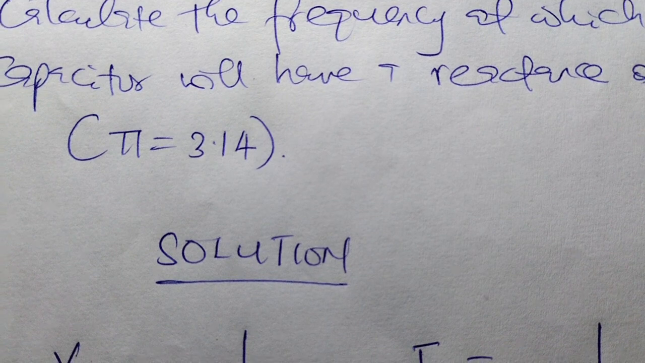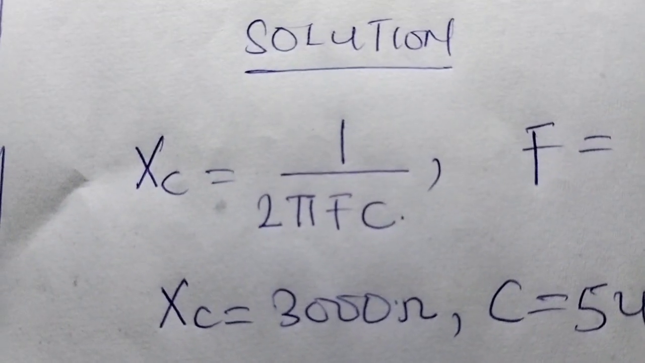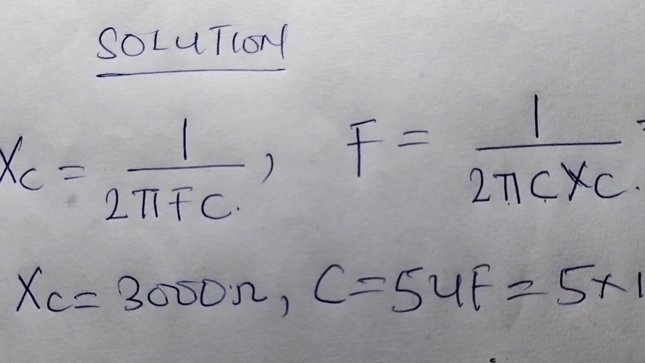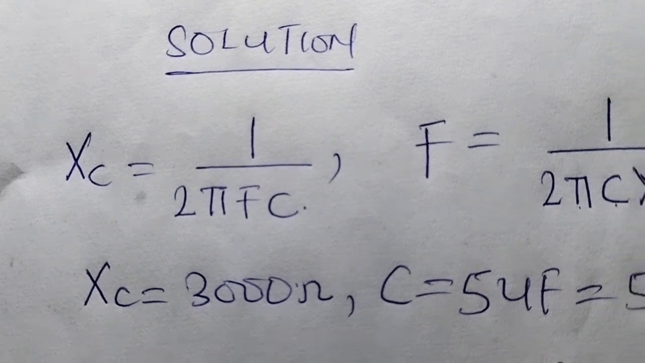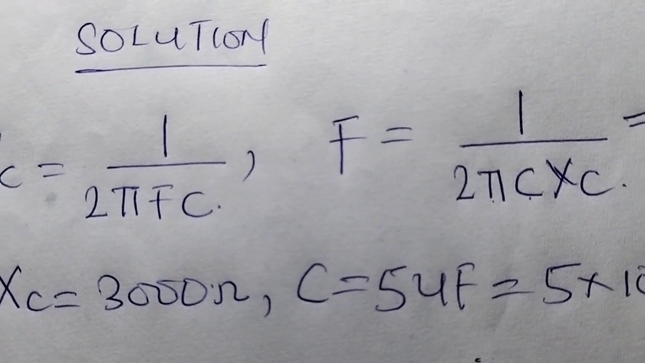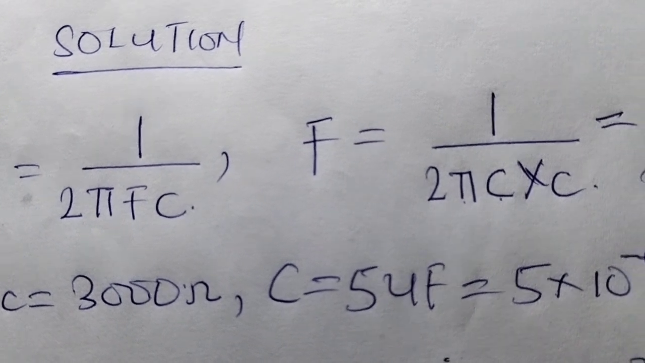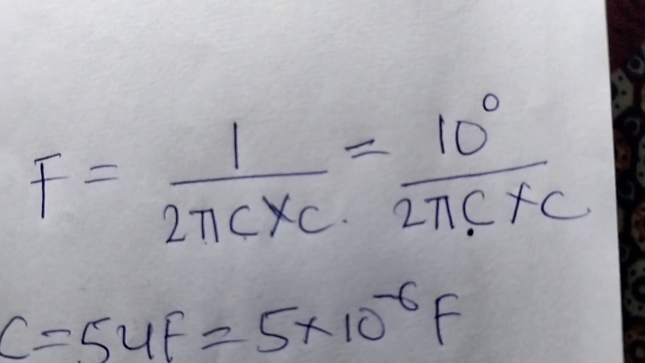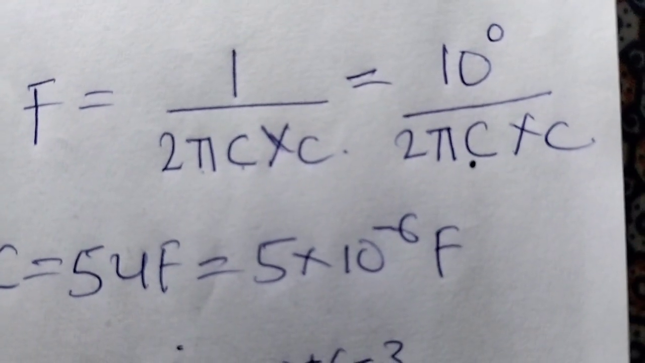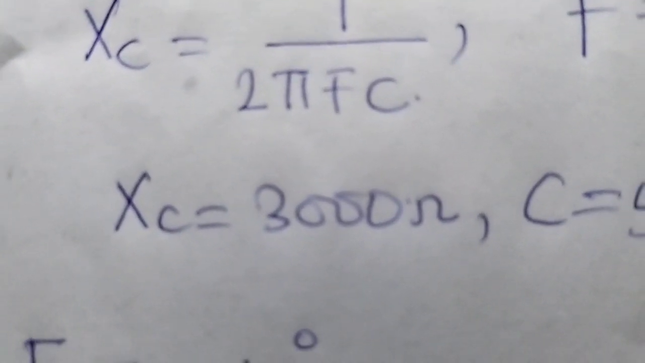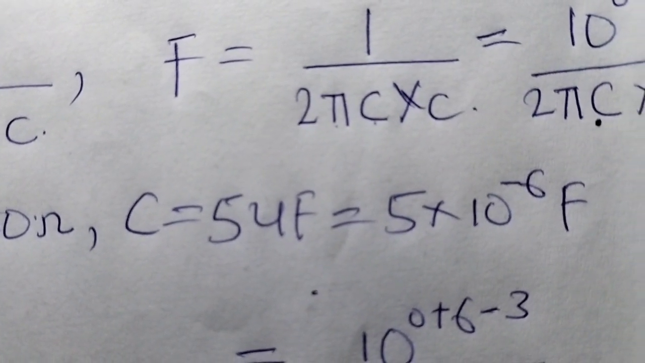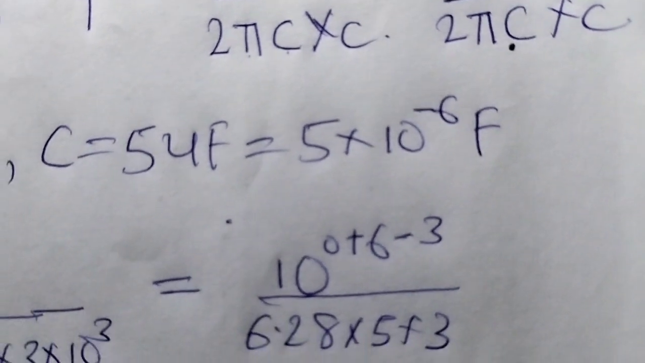Take pi as 3.14. Solution: capacitive reactance Xc is given by 1 over 2 pi f C. Then making f the subject, f now becomes 1 over 2 pi C times Xc. Then we know that 1 can be written as 10 to the power 0 if you want to work in indices, all over 2 pi C then Xc. Then our Xc is 3000, and our C capacitance is 5 microfarad. Convert to SI unit, which is 5 times 10 to the power minus 6 farad.